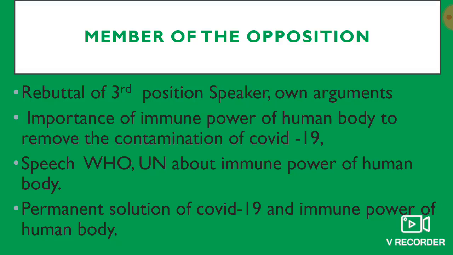Long-time lockdown and home quarantine are not a permanent solution. So the permanent solution is strengthening the immune power of the human body. We have to take steps to extend it.